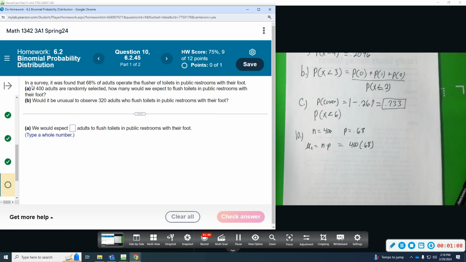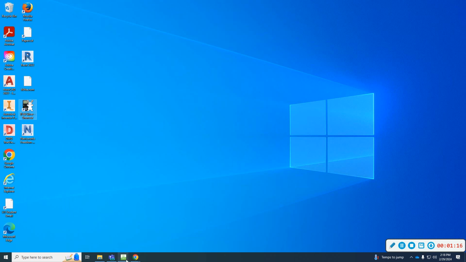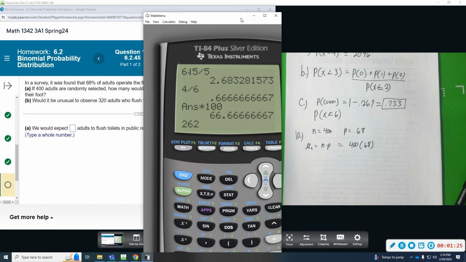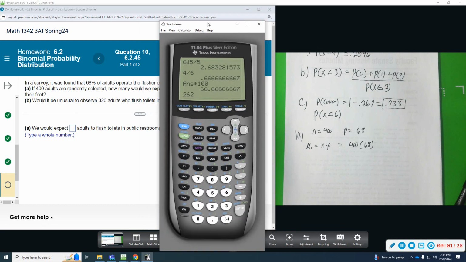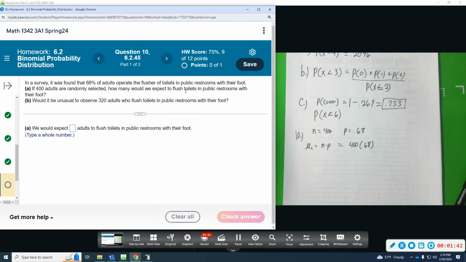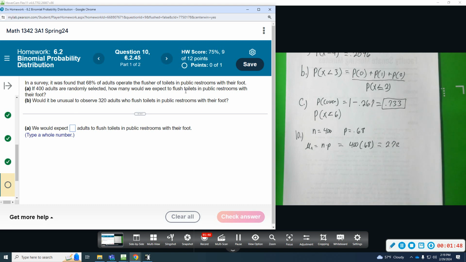So if 400 people were to do this, we would expect, I lost my calculator. We would expect 400, let me clear this out, 400 times 0.68. About 272. We would expect about 272 to use it with their foot on average.